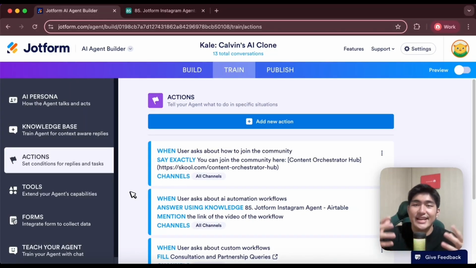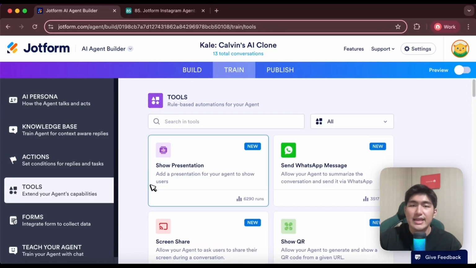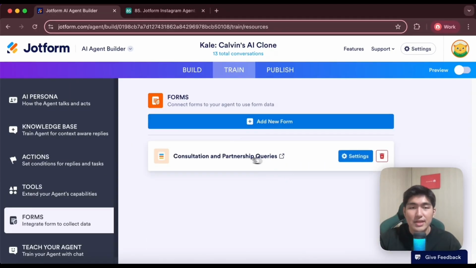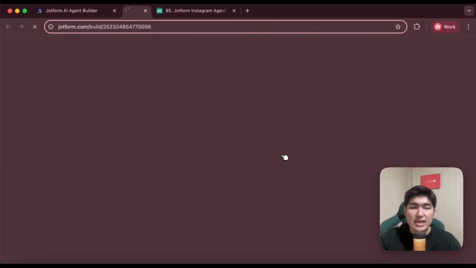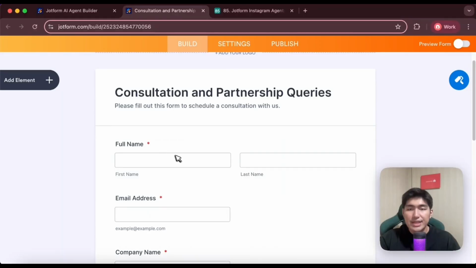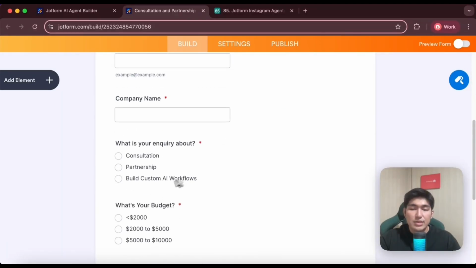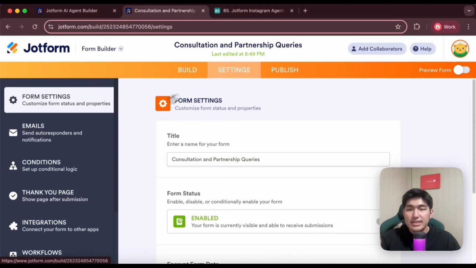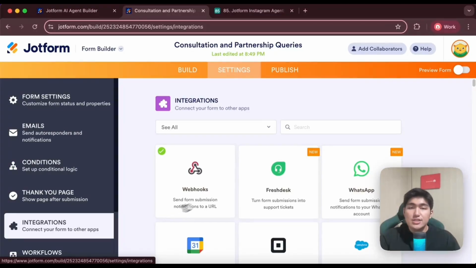And if you think the agent cannot actually get any better from here, there's actually more that you can do using the AI agent's ability to connect to other tools out there. Being a no-code automation builder, I want to make the agent even more powerful by qualifying our leads and sending a draft to our prospects based on their response. And how I did that, firstly, was to create a form over here, okay? I'll add in a new form for consultations and partnerships. And very quickly, these are the information that I would want from the user, such as their full name, email address, company name, what the inquiry is about, as well as the budget and their needs. But to take it even one step further, I'm going to click settings and I'm going to click integrations. And this is where I'm going to use the webhook function to connect to our custom n8n workflow.